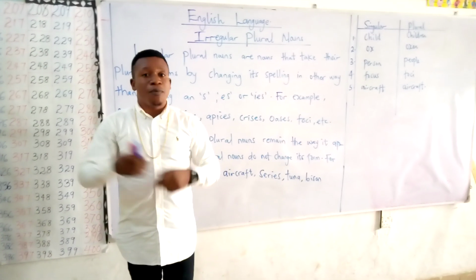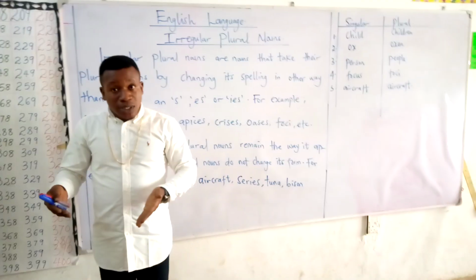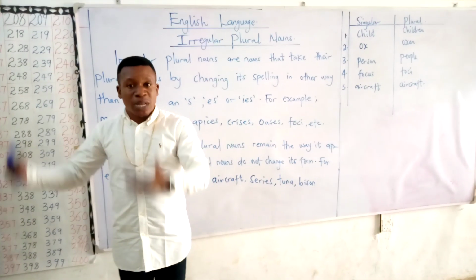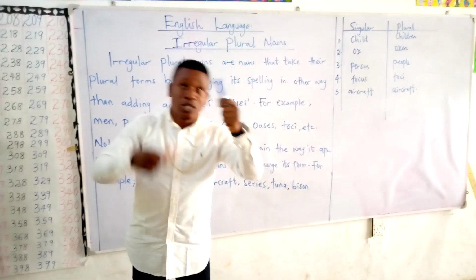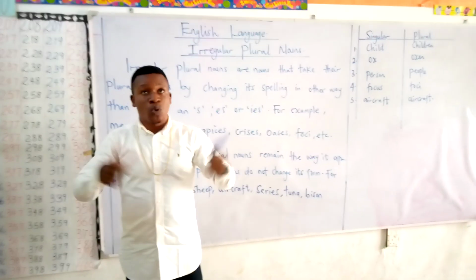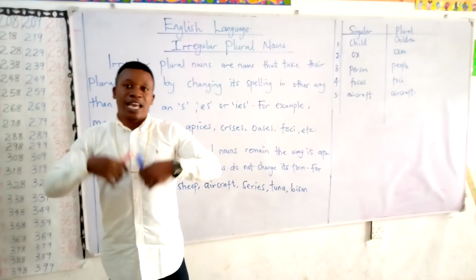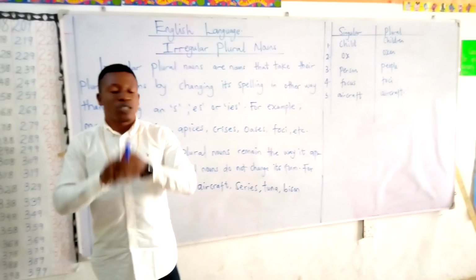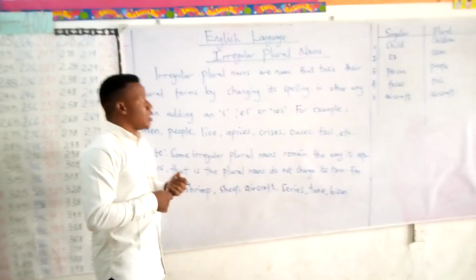So when you have someone standing with another person or other persons, we term them as people. And when we have an object that is more than one, two objects, three objects, four objects, and so on and so forth, we term them as plural. So that's what a plural is.